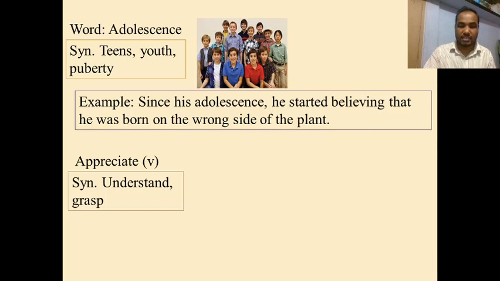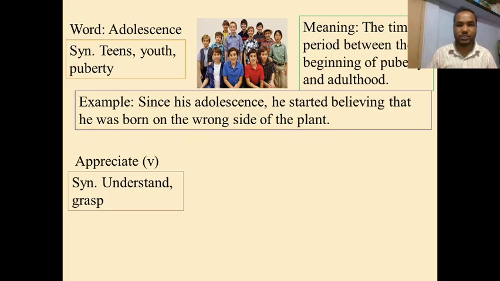Okay? Let's see the meaning. The time period between the beginning of puberty and adulthood. Have you got the point? Adolescence means the time between the beginning of puberty and adulthood. That is adolescence. All these people here are adolescents.